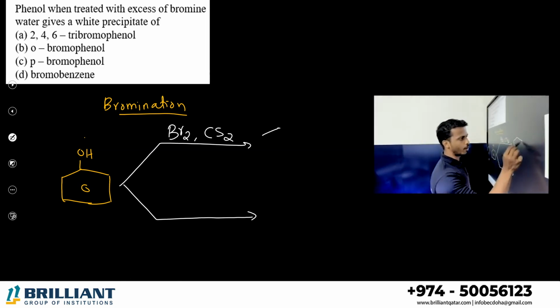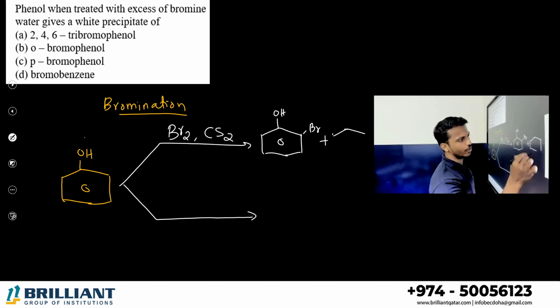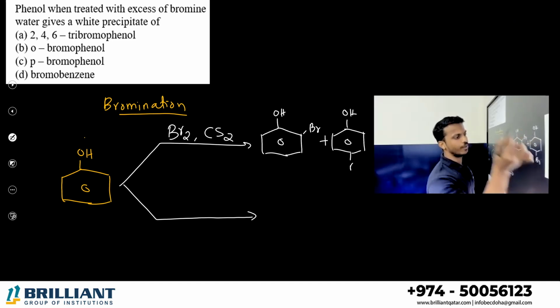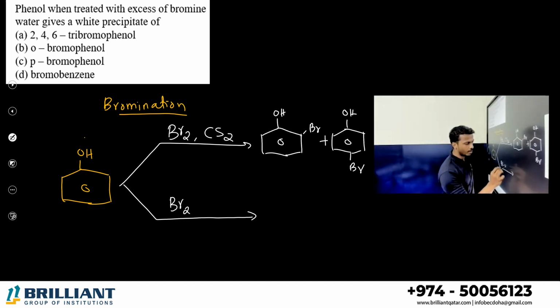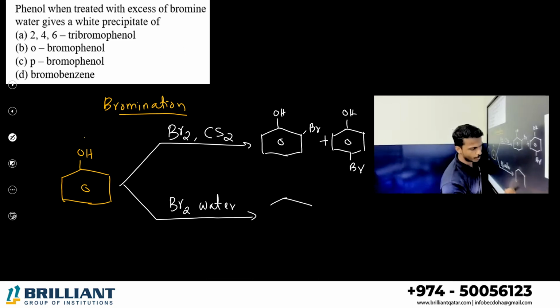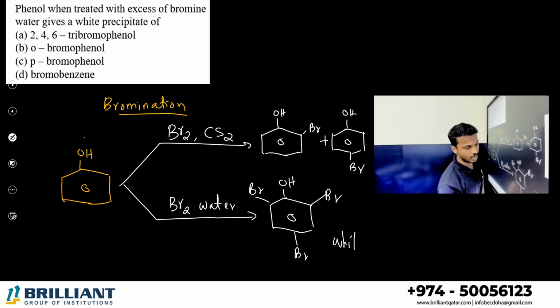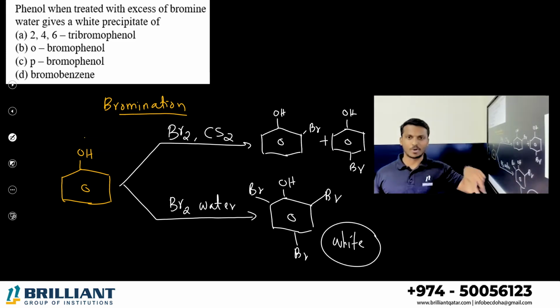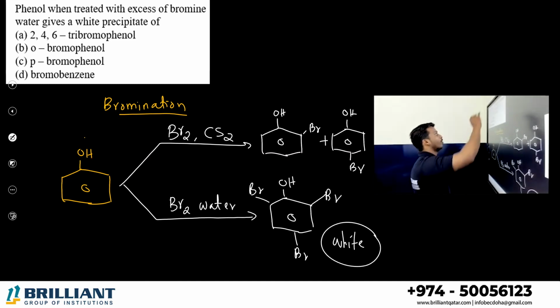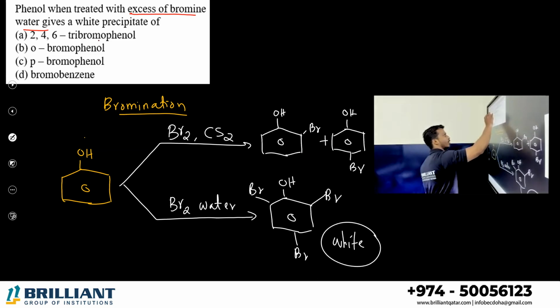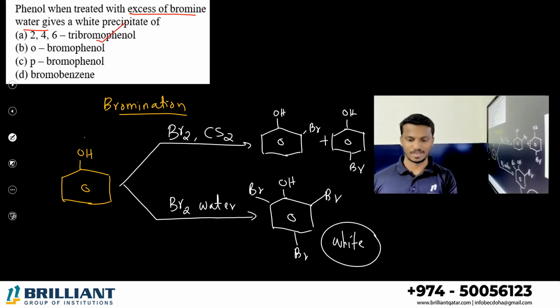So you will get two products here, same as the previous case. Instead of nitro, here bromine: ortho-bromophenol and para-bromophenol. If you need strong bromination, we have to use bromine water. Bromine water is a strong brominating agent. All the ortho and para positions are occupied by bromine. This is a white colored substance, and the name is 2,4,6-tribromophenol. So which bromination do we follow here? Phenol treated with excess bromine water. No doubt, 2,4,6-tribromophenol is the major product.